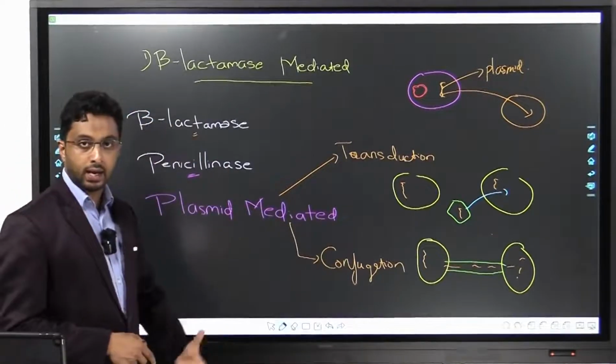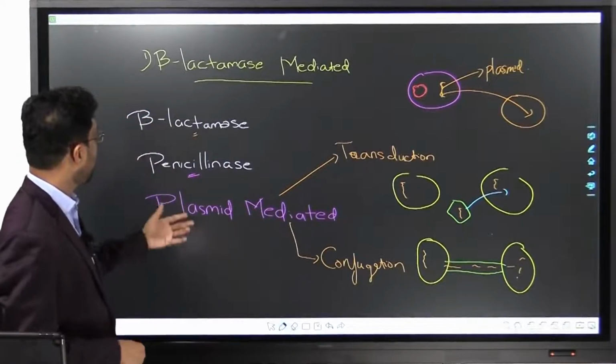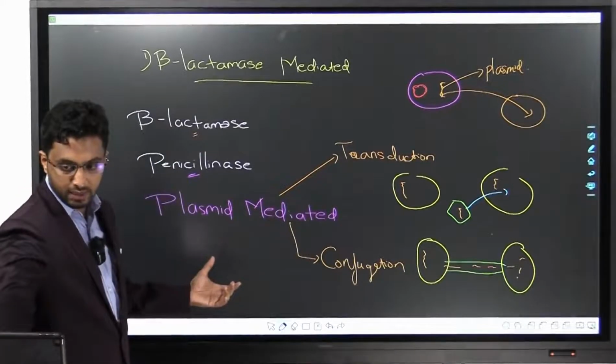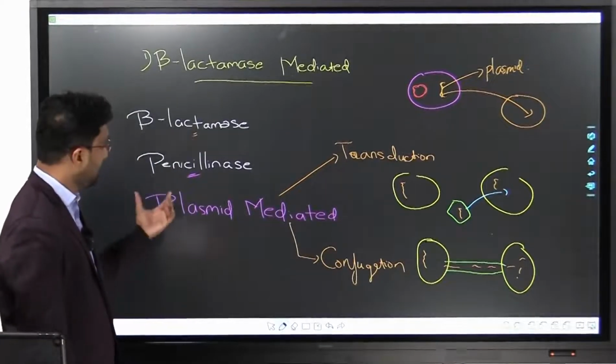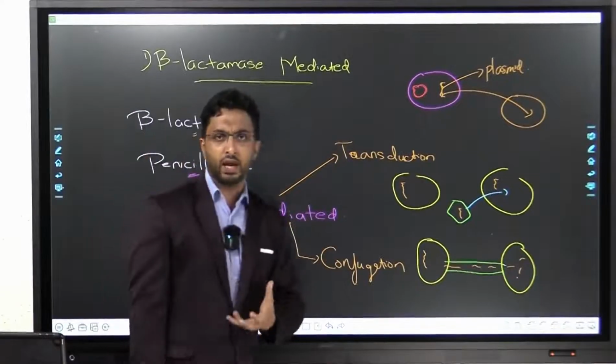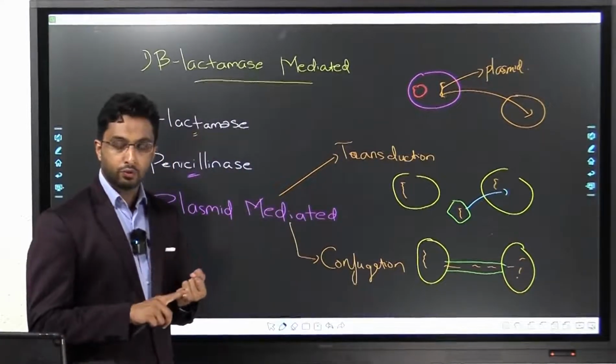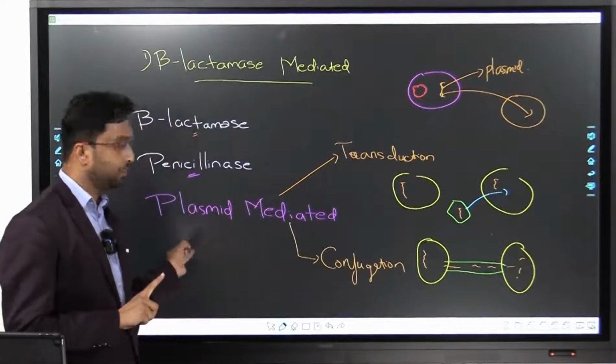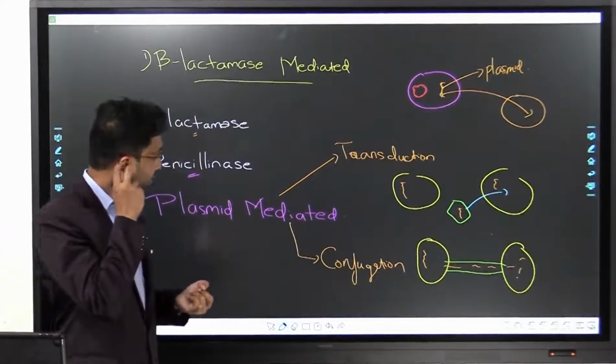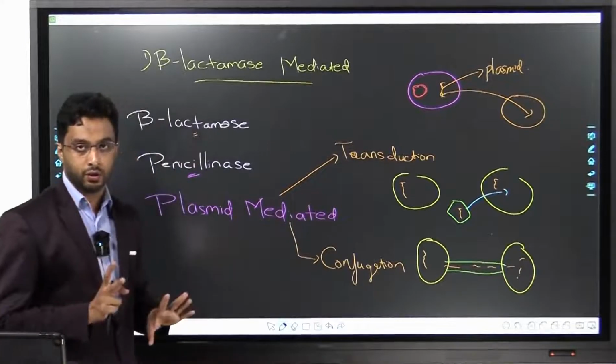The first kind of resistance developed either by beta-lactamase or penicillinase, and it is plasmid mediated. Very important. They can ask you, beta-lactamase resistance is chromosomal DNA mediated or plasmid mediated? Plasmid mediated. Is it by which methods? Transduction and conjugation. Got it?